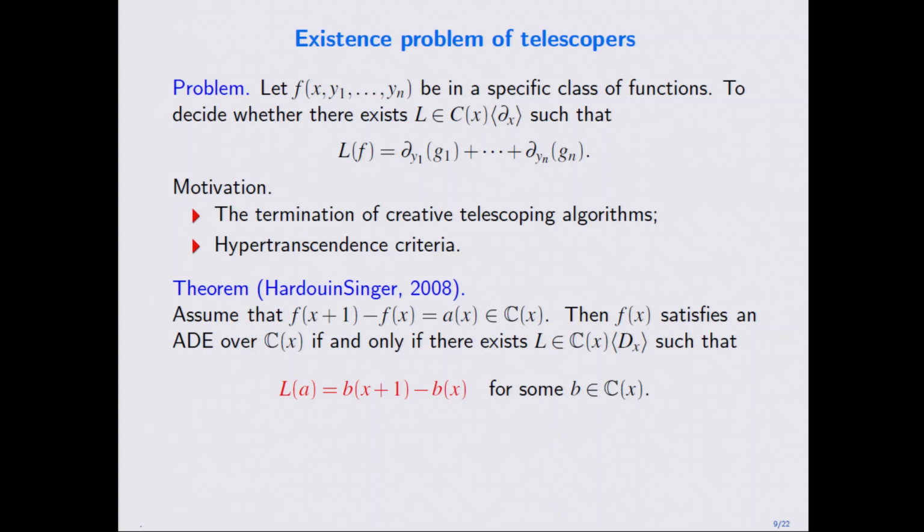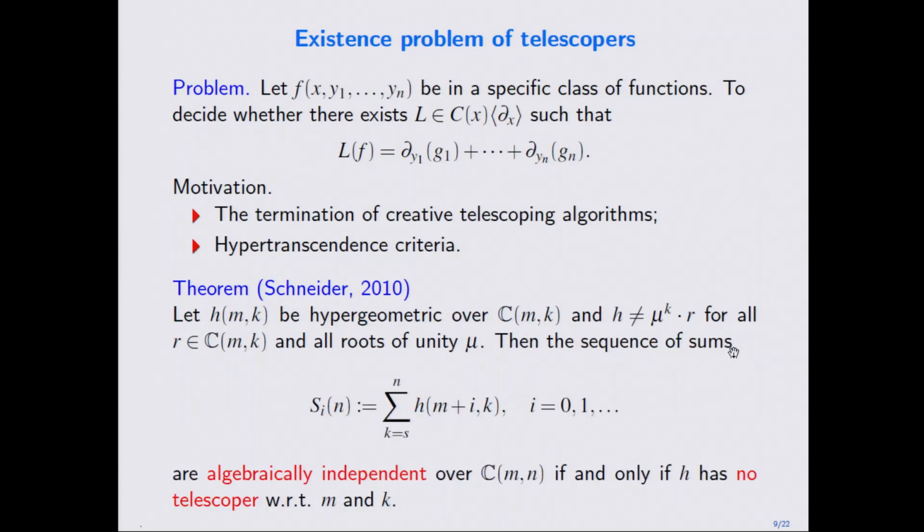Then they show that this holds if and only if the coefficient of the equation has a telescoper of this form. So to check whether something is transcendental, or algebraically dependent, you can reduce it to the existence of this kind of telescoper. This is a kind of linear problem, but this is maybe the non-linear problem. So sometimes this goes through Galois theory.